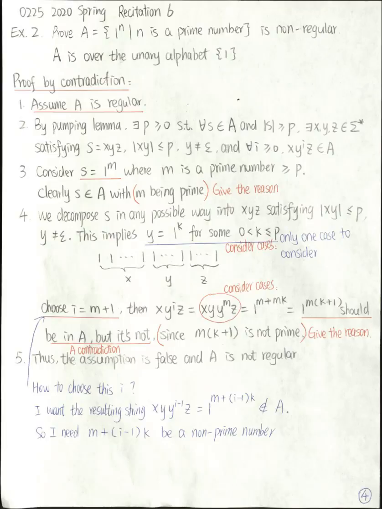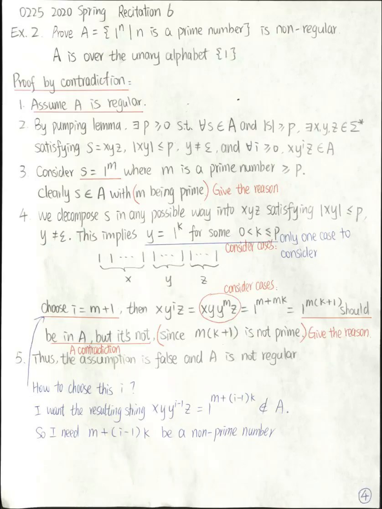Now let's consider another example. Now the language is over a unary alphabet 1, and it contains the set of strings of this format, 1 to the n, where n is a prime number. So each string in this A should have a prime number of copies of 1s. We prove this A is not regular by contradiction. So the first step is to assume the opposite of what I want to prove. So we assume A is regular.